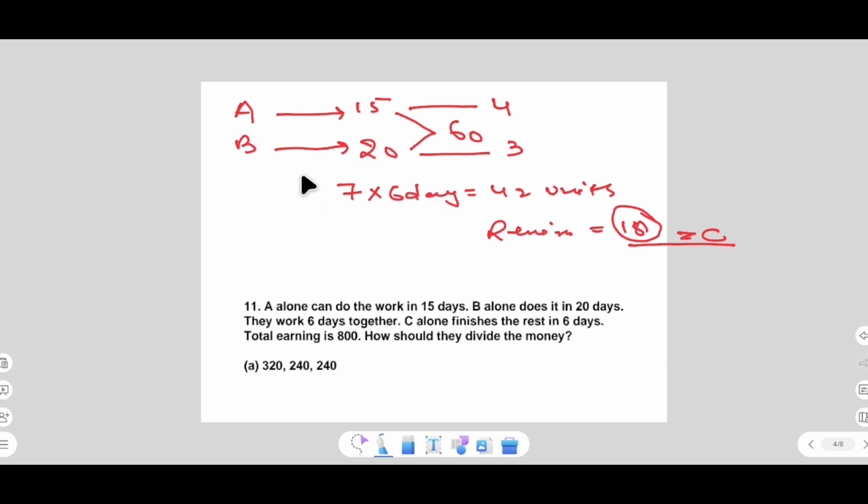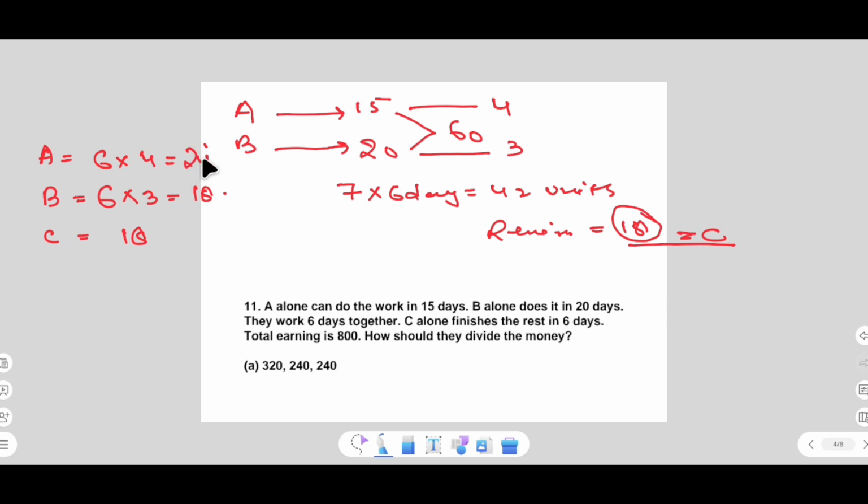Now we have to find A's work separately, B's work separately, and C's we already got. A works 6 days, and efficiency is 4, which will be 24 units. B also works 6 days, and the efficiency is 3, so 18 units. And C also completes the remaining 18 units. C's work is 18 units, A's is 24, and B's is 18.